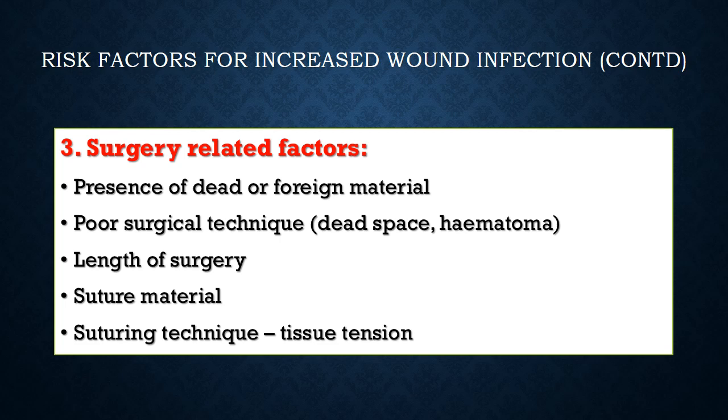But when you put too much tension on your sutures, the local capillaries in those areas on the wound edges get compressed, and macrophages and antibodies cannot reach the exact wound edges. As a result, the wound edges become prone to infection. So, operation technique also has a big role.